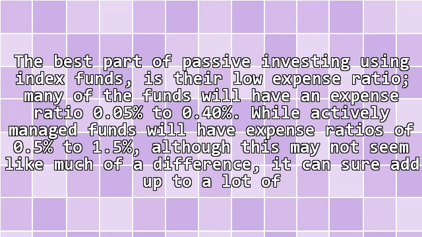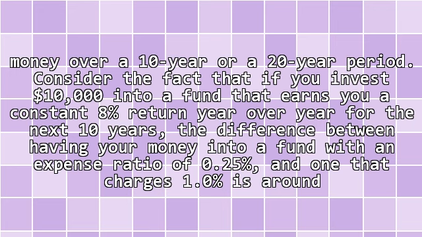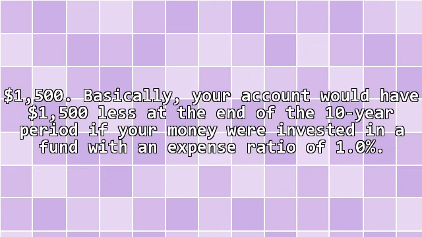Although this may not seem like much of a difference, it can sure add up to a lot of money over a 10-year or a 20-year period. Consider the fact that if you invest zero into a fund that earns you a constant 8% return year over year for the next 10 years, the difference between having your money in a fund with an expense ratio of 0.25% and one that charges 1.0% is around 500.